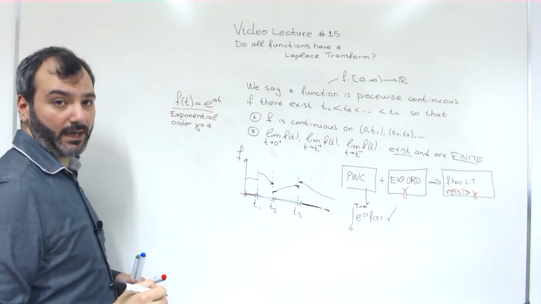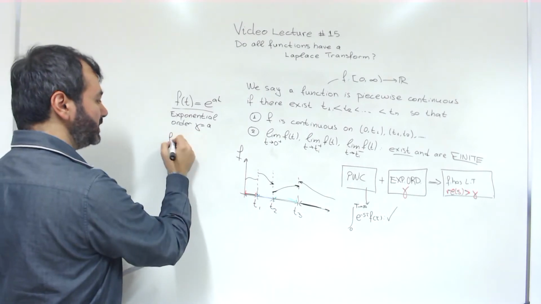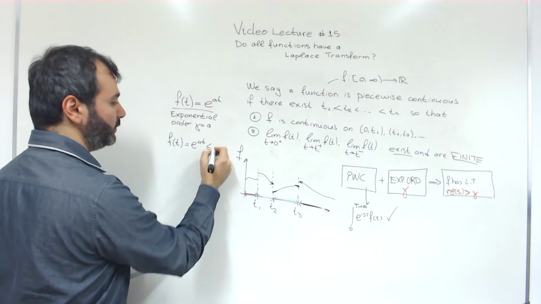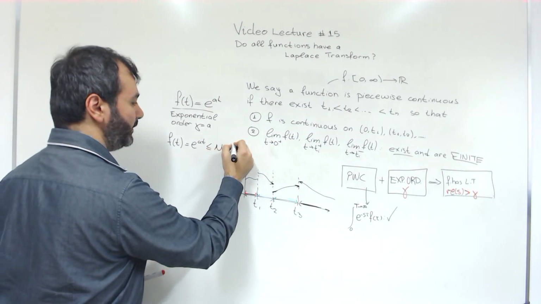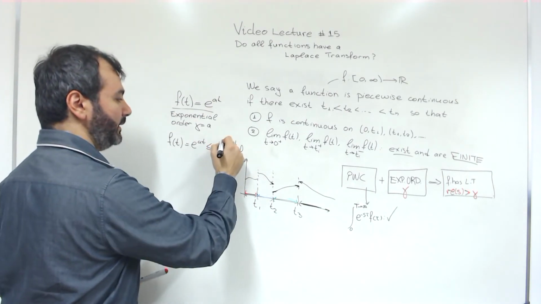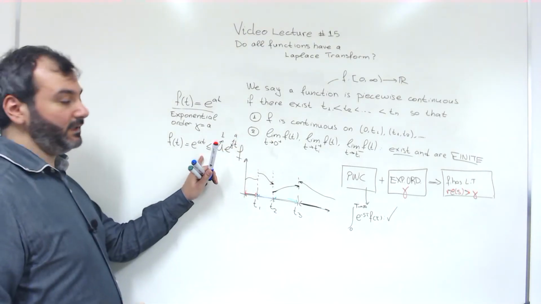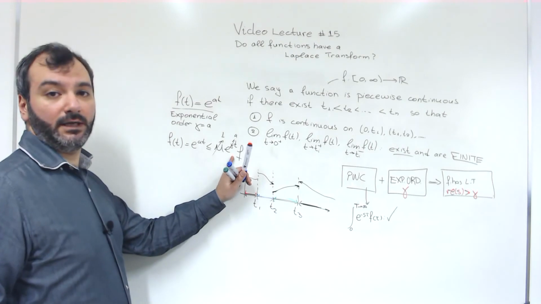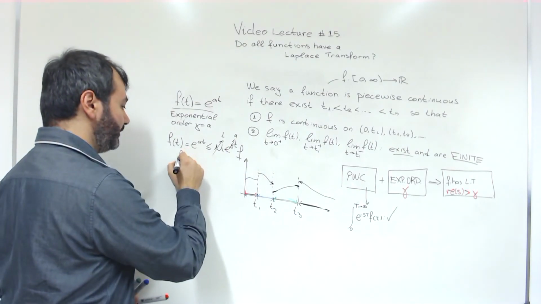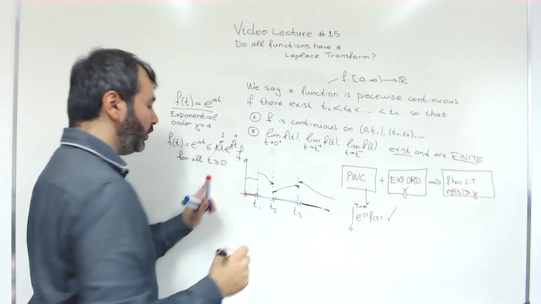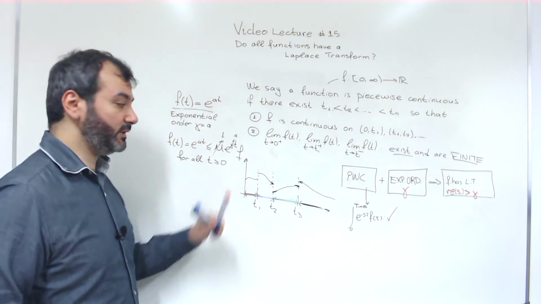Gamma is equal to a in our case. Why? Because this function is e to the at. It is smaller than or equal to M e to the gamma t. Simply put here 1 and here a. E to the at is smaller than or equal to itself, e to the at, for all t above t0. T0 is 0 in that case.